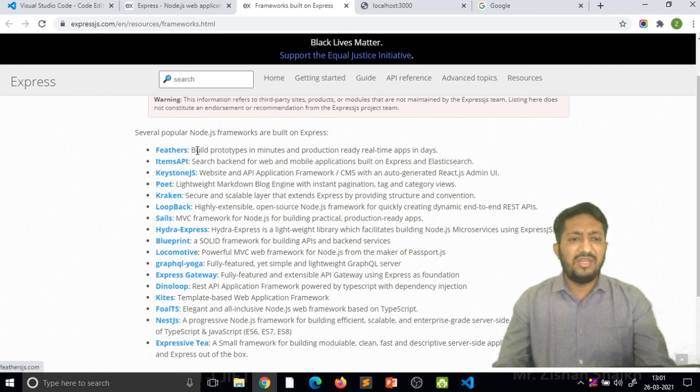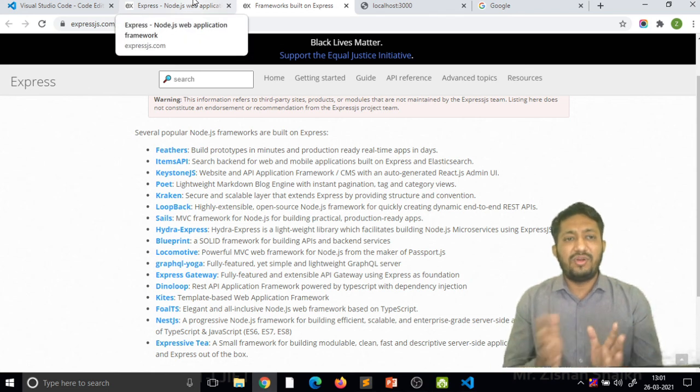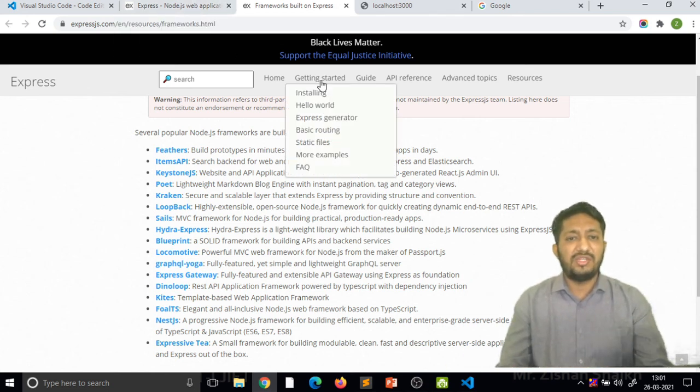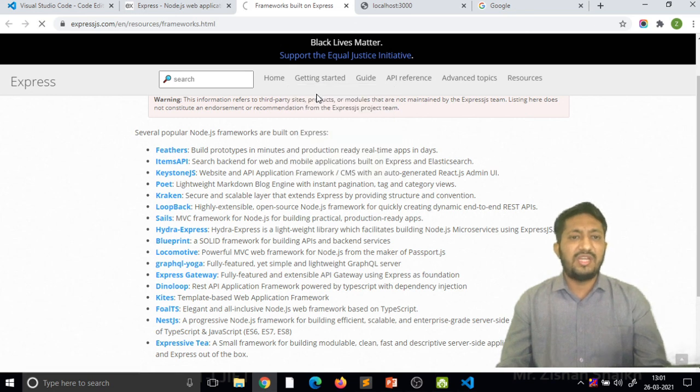You can see the description. Feathers is very famous for building prototypes. You can see build a prototype in minutes, and production-ready real-time apps in JS. The first time you set up the dependency it will take some time, but after that your implementation becomes very easy. Here all these steps are also given.